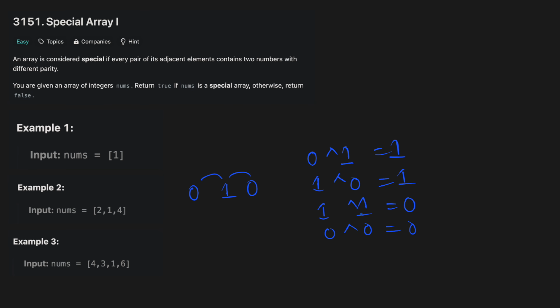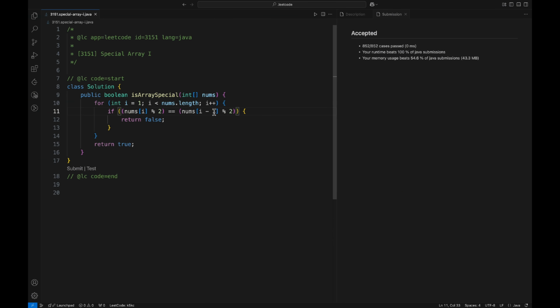Now let's implement this in code. So instead of putting the equality sign here, we can put the XOR operator. And now if at any point the XOR between the parity of the current number and the previous number is 0, that means these two numbers have the same parity. So we will return false. The rest of the code can stay the same. Let's submit this code. And we can completely switch to bitwise operators. We can perform bitwise AND between the number and 1, and the rest of the code will stay the same. Let's submit this code as well. And needless to say, but still reiterating, the time and space complexity of this approach also stays the same.